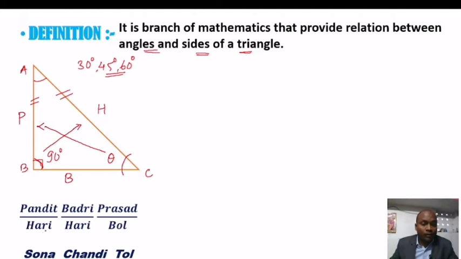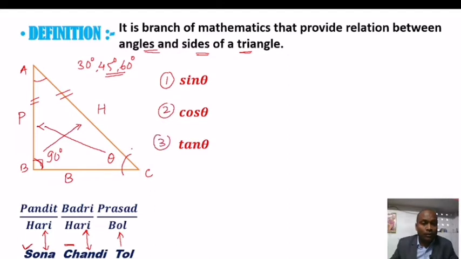Now it is directly related to this order. The first word Sona, and we have to take the first letter S for sin, second word Chandi, and we have to choose the first letter of Chandi, that is C, and C for cos theta, and the third one is Tol. The first letter of this word is T, for tan theta. It means by order 1, 2 and 3.